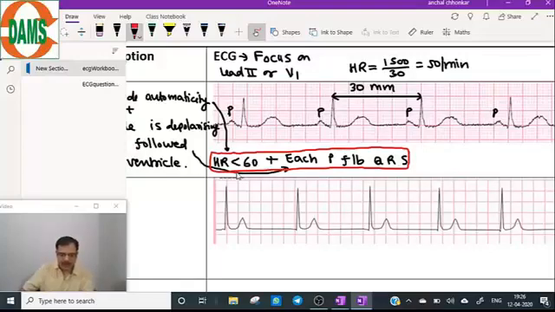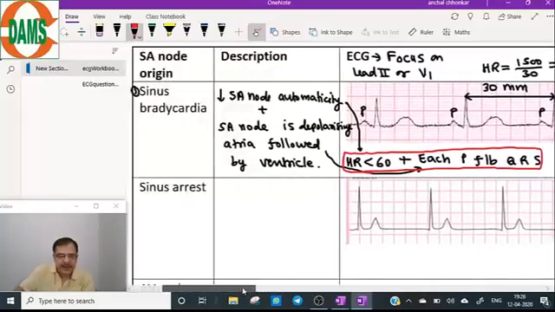So coming to number 2. Why is this ECG wavy? One possibility could be that the patient must have come in with mild hypothermia. The patient was shivering, so because of the shivering you can get these baseline fluctuations. Can be a possibility. Now come to the number two arrhythmia, SA node origin.